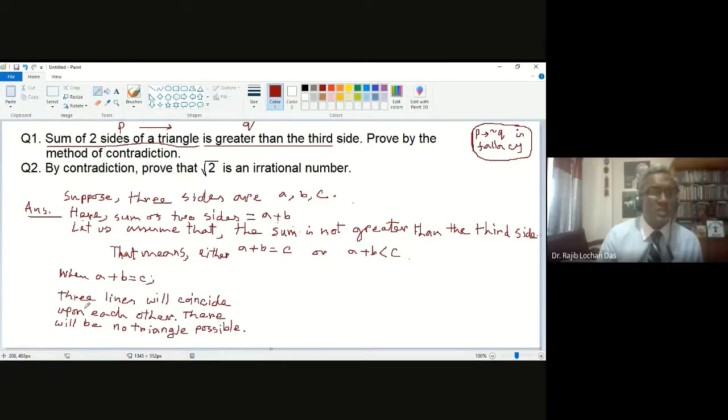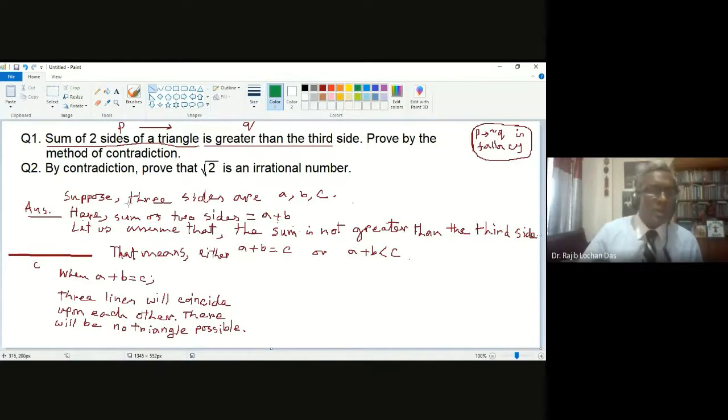So what is that situation? The situation is there is one line, line C. Okay, so this is the third line C. Maybe C is the biggest line, so no problem. But you have other two lines.